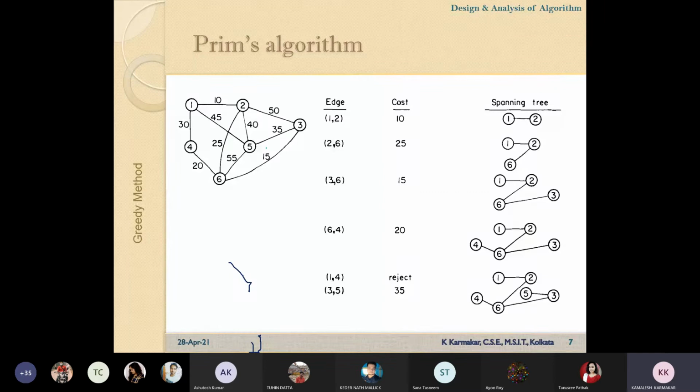Okay, so in this graph, you know how to solve this problem. Now, when we are going to solve this problem using a program, you have to write some program to solve this problem. Have you implemented it earlier, Prim's or Kruskal's, in data structure lab?